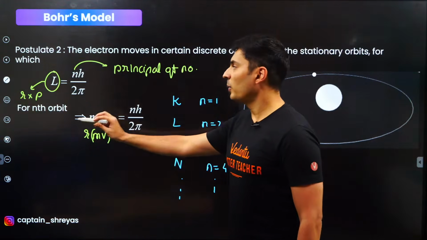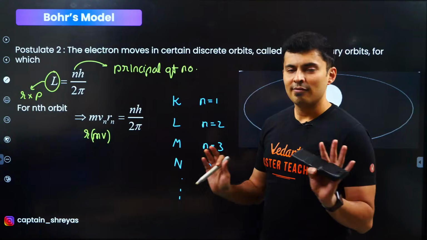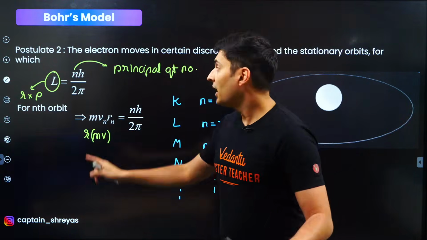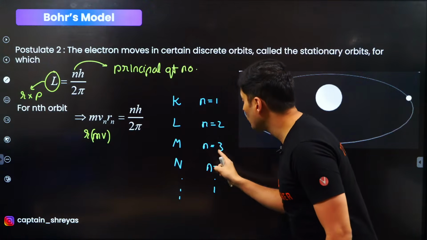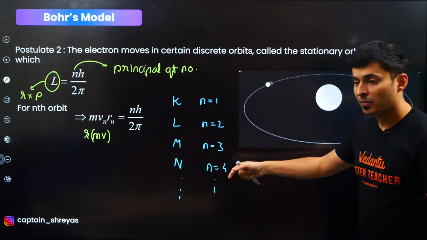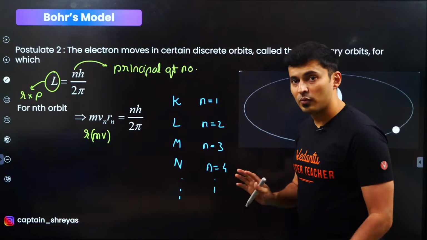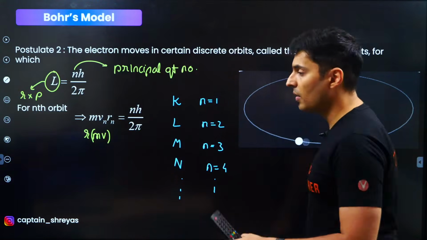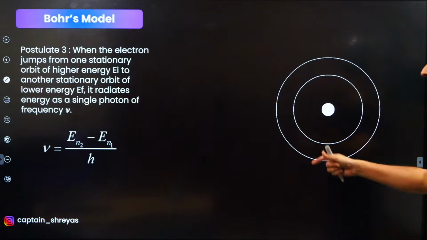He said angular momentum is nh by 2 pi. That's it. Whenever it is nh by 2 pi, okay. n is any integer: 1, 2, 3, 4. Only integers. Don't put 1.1, 1.3, 1.4. No, not allowed. Alright. Moving next.